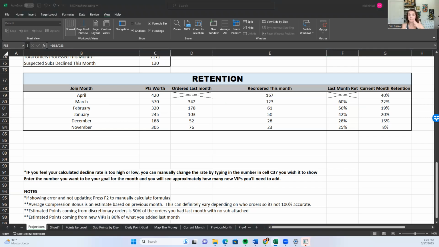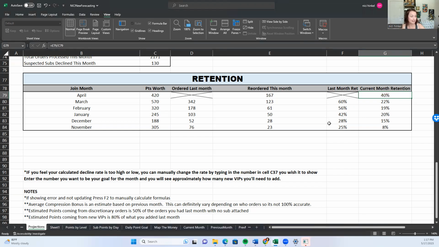I would love to see that at 50%, and I totally realize that is an area I need to be working on in my business. I also love to see my current month. My goal is always 70% from last month, and that's what I hit in March. In April, I went down to 60. Since I'm at 40 right now, it is still very possible to hit that 70% mark because we're just barely over halfway through the month. That's exciting to me to see. So hopefully we can make that happen. That is what we're looking at for retention.